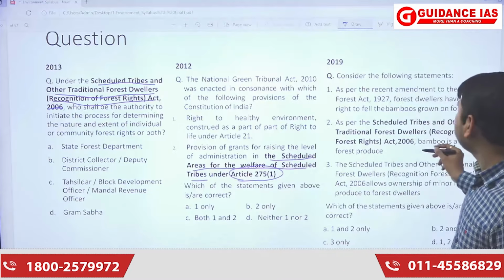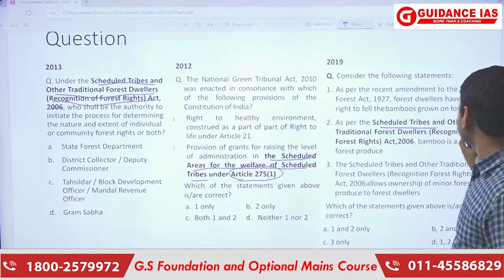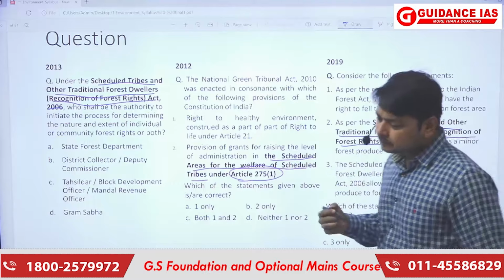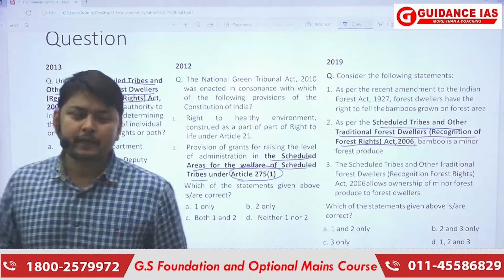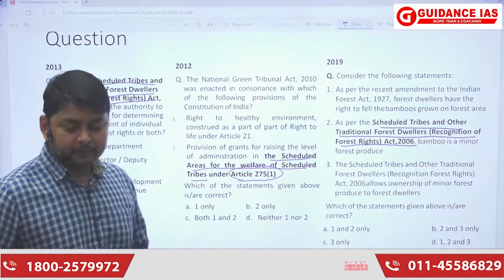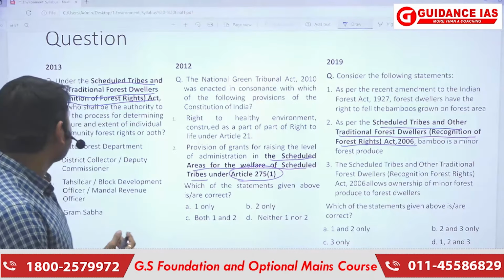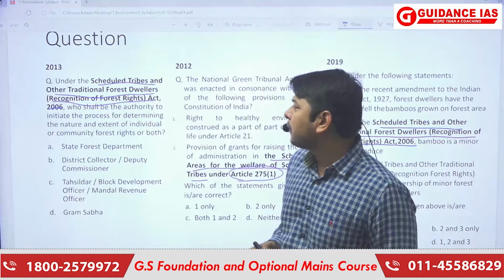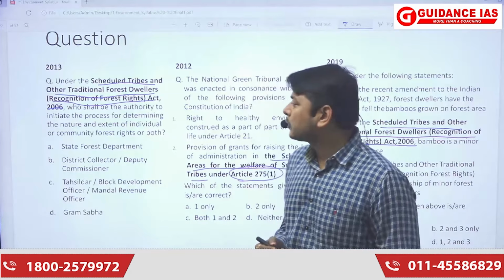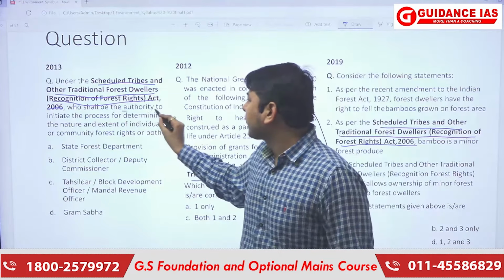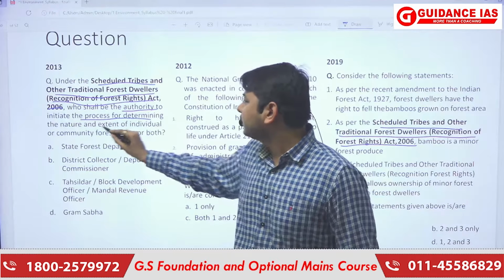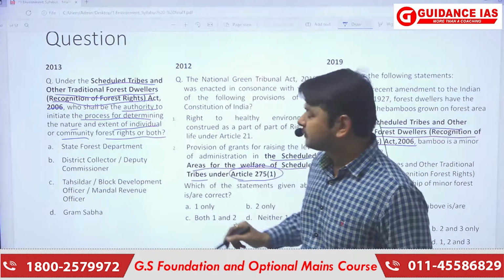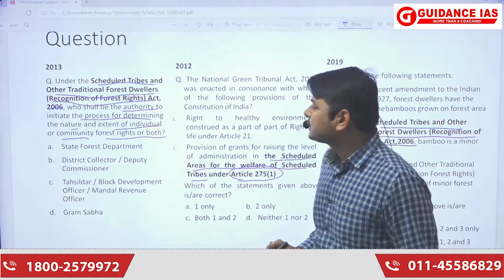Third, we have the question on Scheduled Tribes and Other Traditional Forest Dwellers, Recognition of Forest Rights Act 2006. The same kind of question is being repeated in a different format or situation. First, the 2013 question: under the Scheduled Tribes and Other Traditional Forest Dwellers Recognition of Forest Rights Act 2006, who shall be the authority to initiate the process of determining the nature and extent of individual or community forest rights or both? It is asking who is the authority.